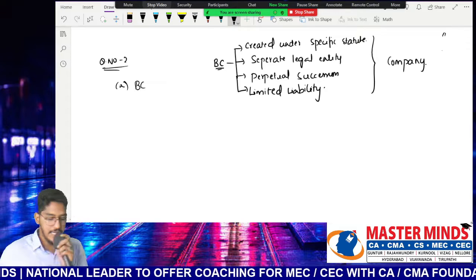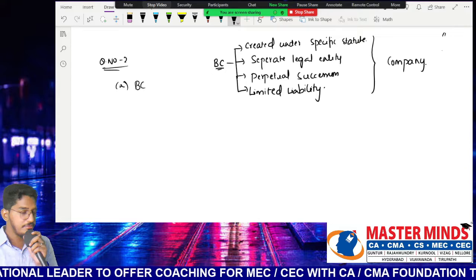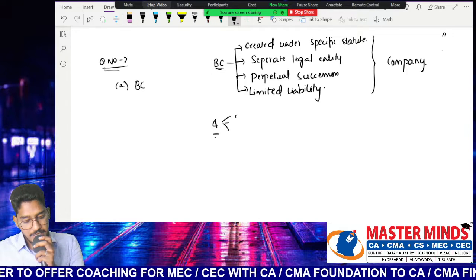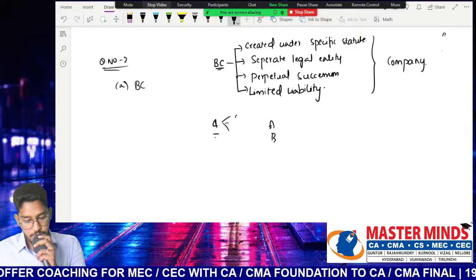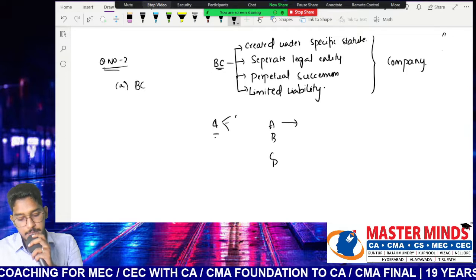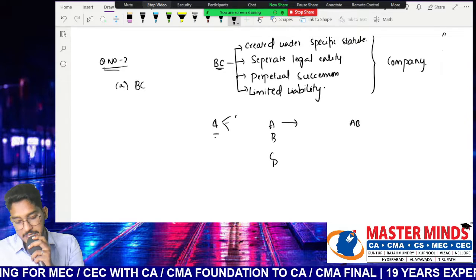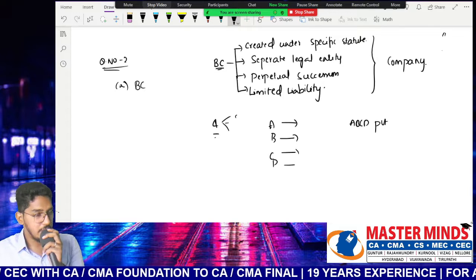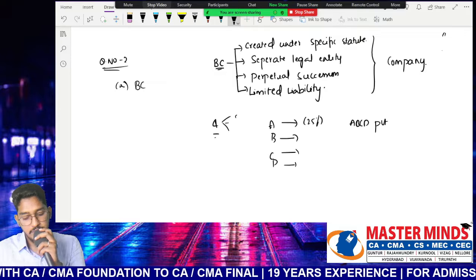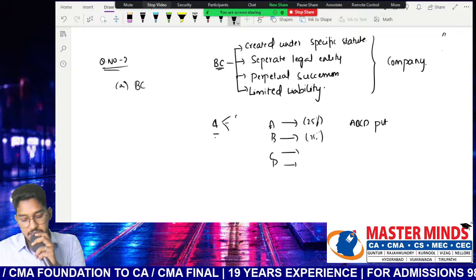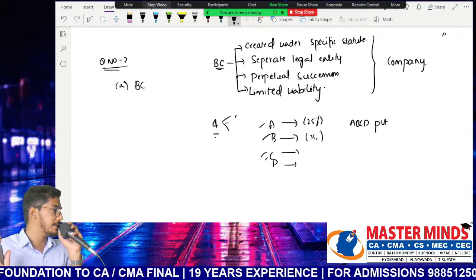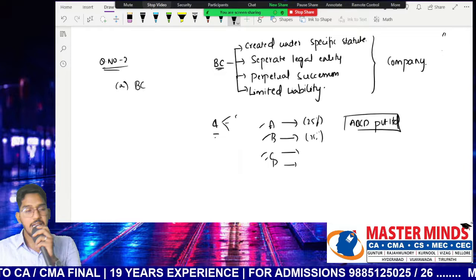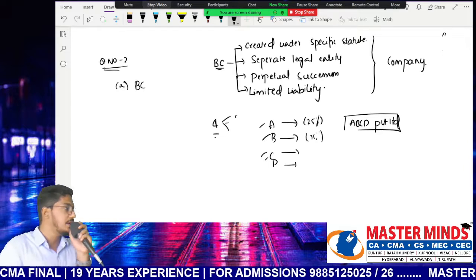For example, as I have told, some 4 chartered accountants are there. All of them have qualified. So they all obtained COP also. A, B, C, D, 4 people. These 4 people became shareholders. They created one company, ABCD Private Limited. All these 4 practicing chartered accountants are shareholders, each holding 25% of the share capital. These 4 people are also directors of the company. So they have created ABCD Private Limited, and in the name of this company, they want to provide auditing services.